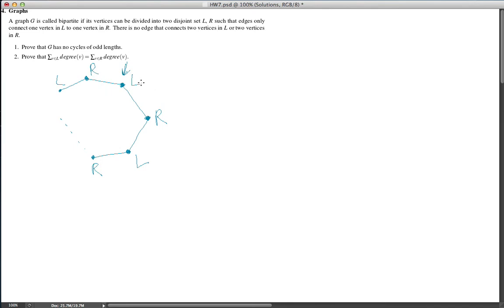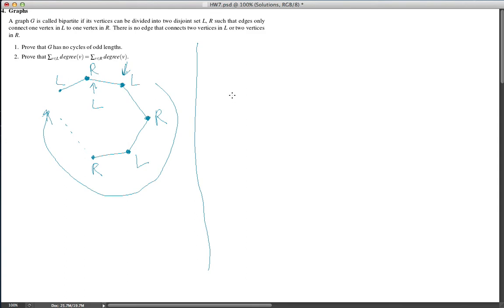So when I complete the tour around the cycle, what does that tell me about this vertex? Well, I know that my cycle is of odd length, so this vertex has to be of even distance from the starting vertex when going clockwise around the cycle. So that tells me that this vertex has to be in L, but I just proved that this has to be in R. So this is a contradiction, and we can see that there has to be no cycles of odd length. Okay, so now let's go to part 2.